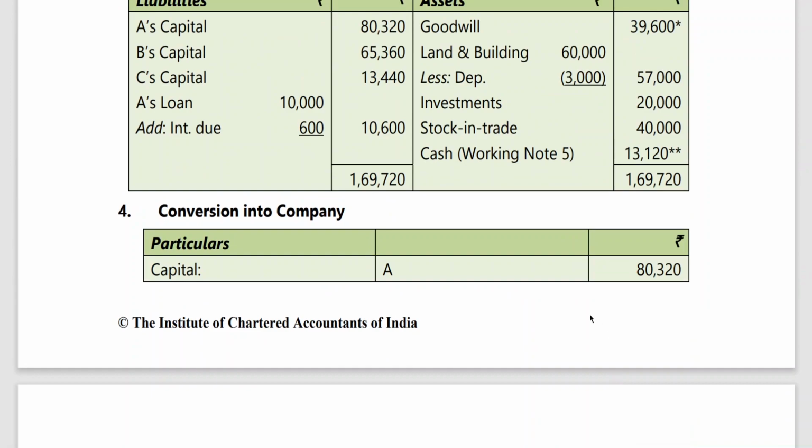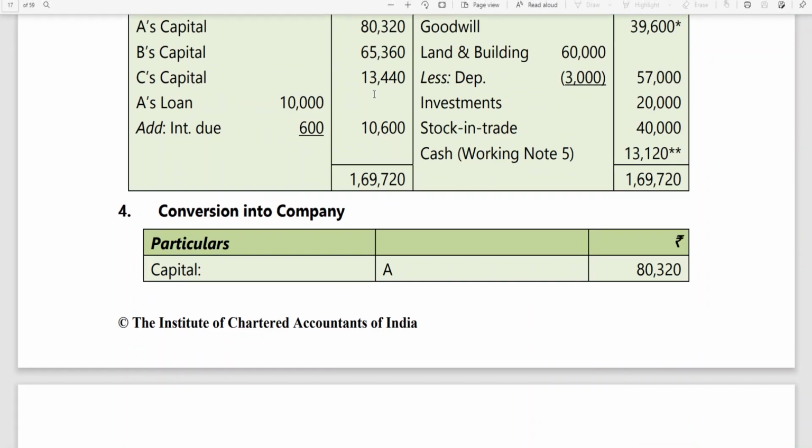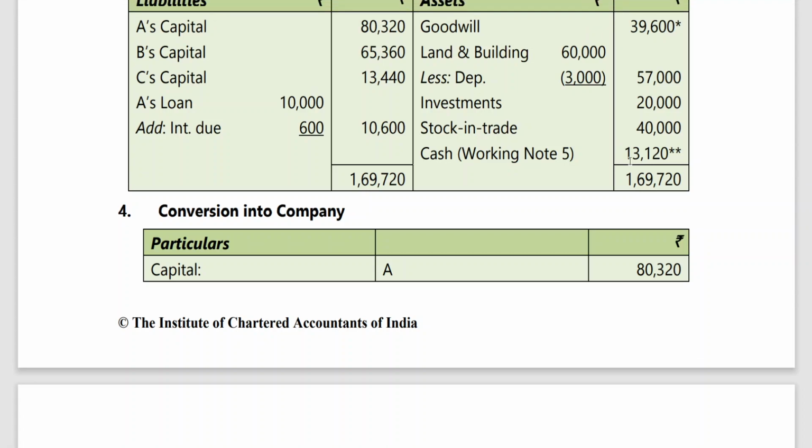What I personally say is that in the examination, if it comes, you write cash as a balancing figure. When you have got all liabilities and assets, cash is going to be the balancing figure, but through the cash flow statement also that can be done. Clear to all of you? Up to this, is there any doubt to anybody?